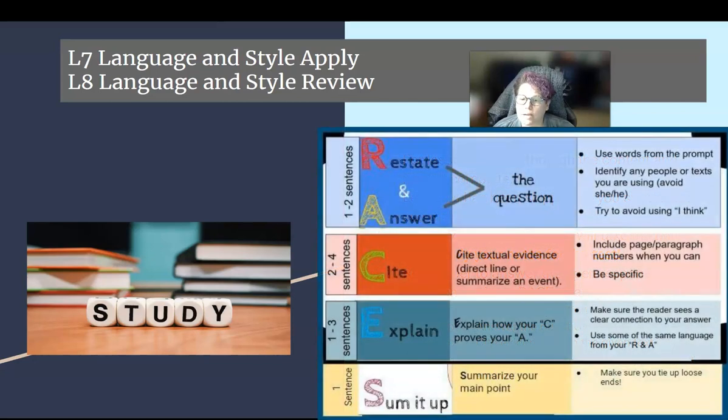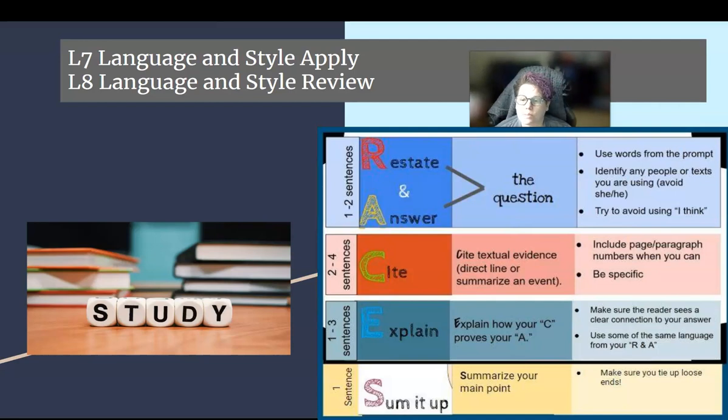So remember that the RACE strategy, you restate and answer the question. Okay, that's your first sentence. Then you'll cite evidence from the text, usually one piece of evidence, okay, and you can paraphrase that, and it's usually a good idea to paraphrase almost everything instead of using quotes.